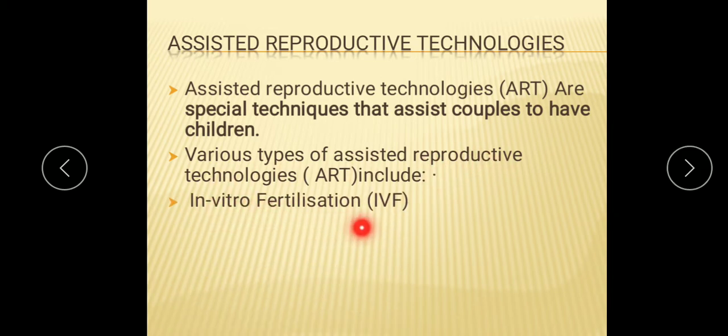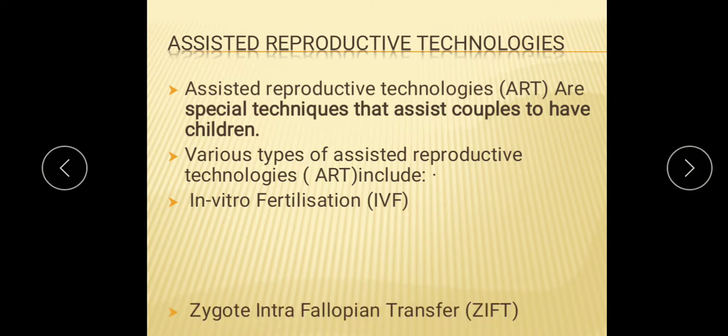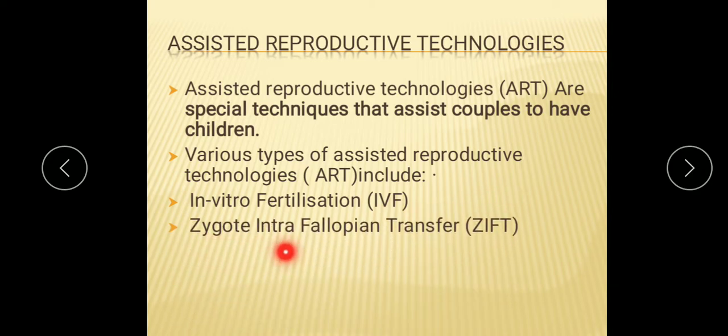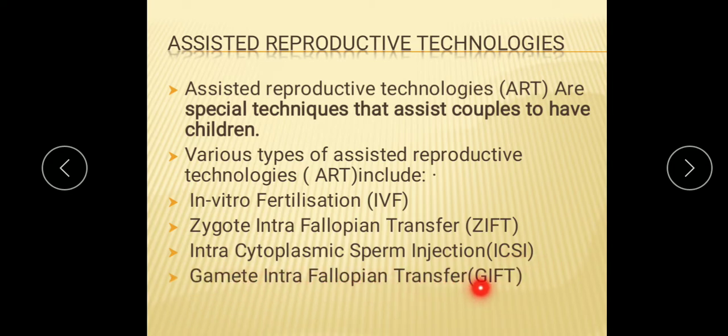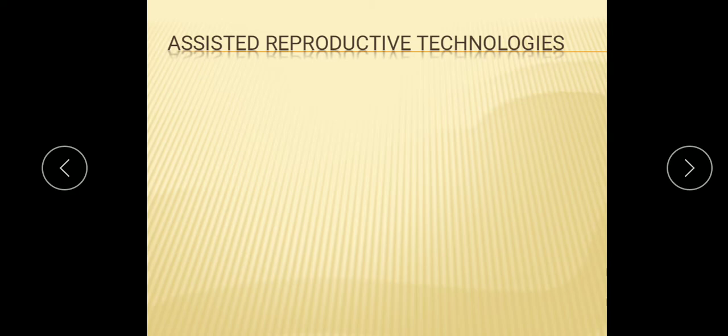They include in vitro fertilization, which we call IVF, zygote intrafallopian transfer, that is ZIFT, intracytoplasmic sperm injection, that is ICSI, gamete intrafallopian transfer, that is GIFT, and artificial insemination, which we call AI. So these are some technologies used to treat infertility.